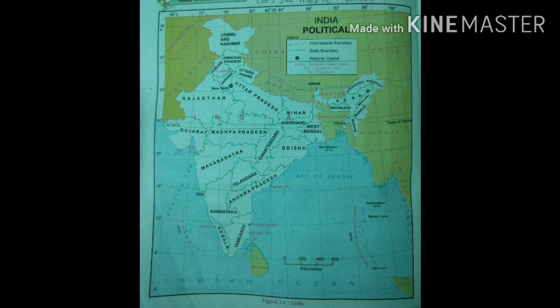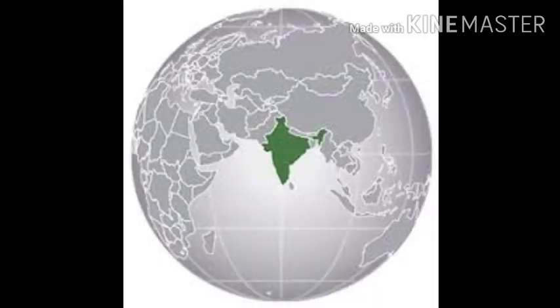Name of the country: Republic of India. Name of the capital is New Delhi. Location, extent and boundaries we will see of India. India is located in the northern and eastern hemisphere of the earth. It is located in the southern part of the Asian continent.